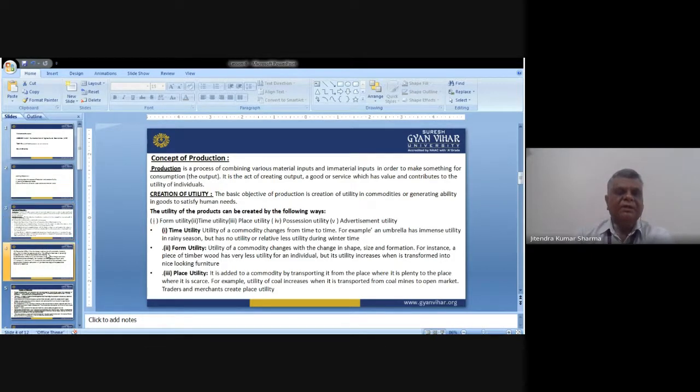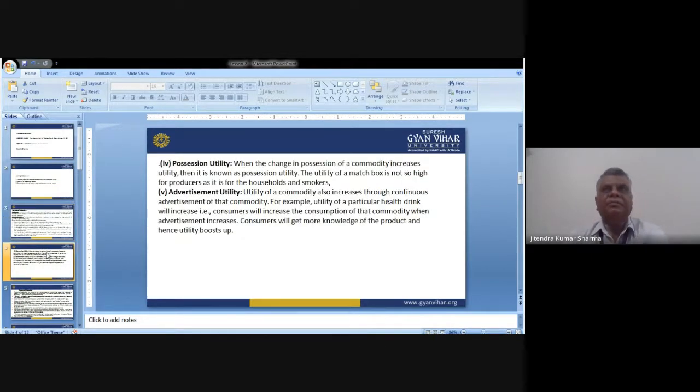Then after these three, there is one of the most important things, which we categorize under possession utility. When the change of possession of a commodity increases utility, it is known as possession utility. The utility of a matchbox is not that much at the manufacturing unit, but it is utilized in the house, or by smokers, or by people who work with fireworks.